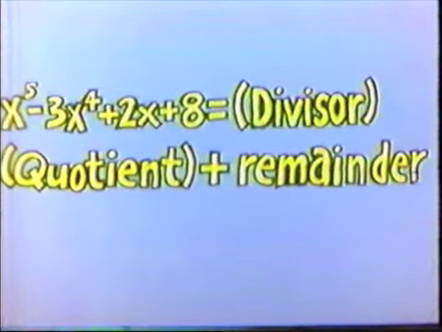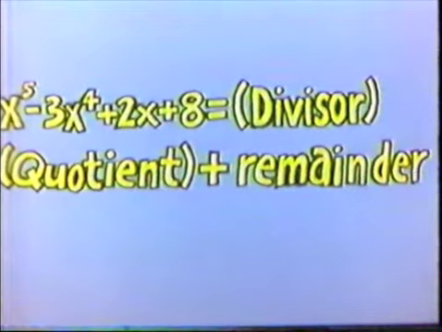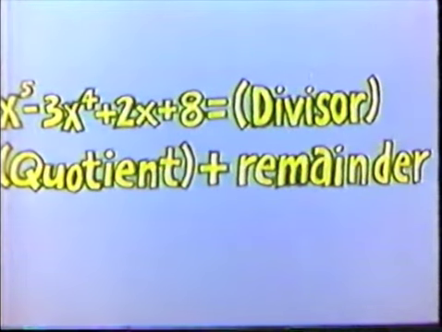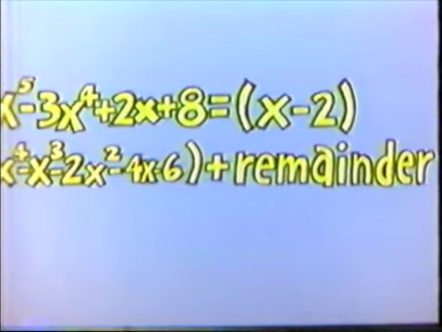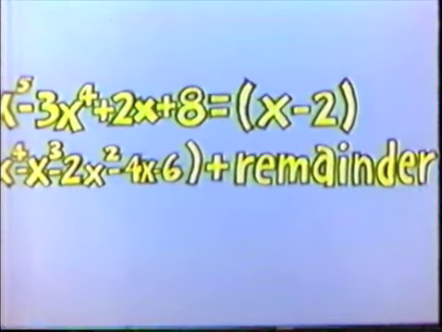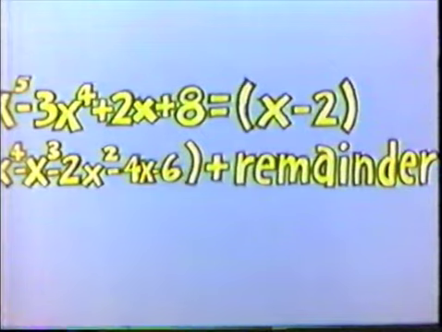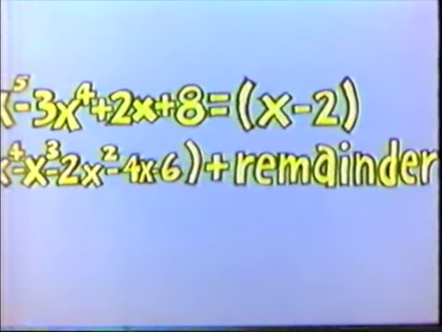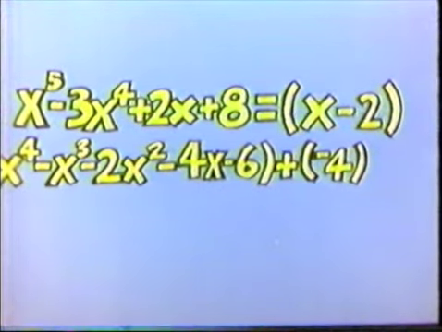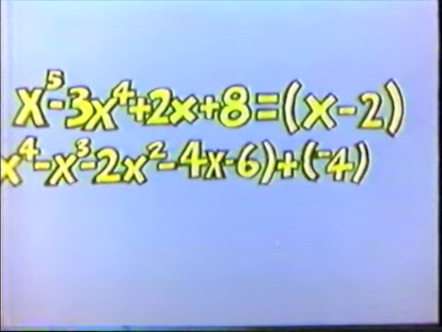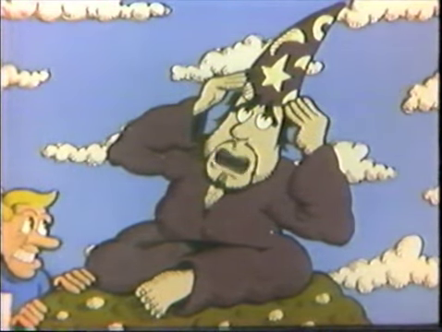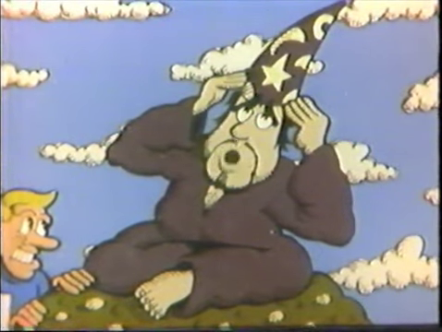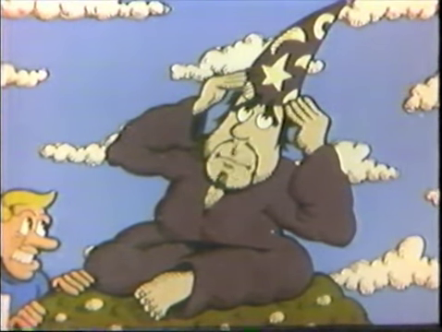Or x to the 5th minus 3x to the 4th plus 2x plus 8 equals x minus 2 times x to the 4th minus x to the 3rd minus 2x squared minus 4x minus 6 plus the remainder of -4. Well, that's the mystery. Say, baby, are you a Pisces? I can feel definite vibrations from your astral plane, sort of a cosmic double energy.